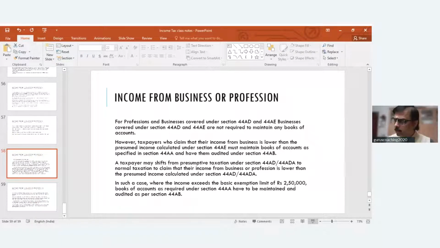So moving on, 44AD. I said the following persons cannot opt for 44AD, negative list. Even though I am carrying on a business, for the following businesses I am not eligible to opt for this section 44AD presumptive tax. What does it automatically mean? That means I have to necessarily maintain books of accounts. I need to get tax audit done if it crosses the threshold limit for my business. One, a person carrying on a profession cannot claim under this section. He has got a separate section. 44AD is only for business.